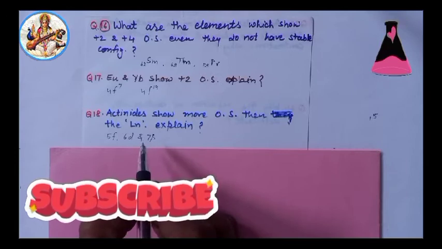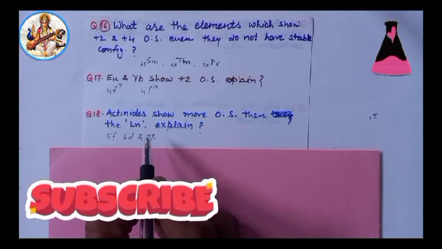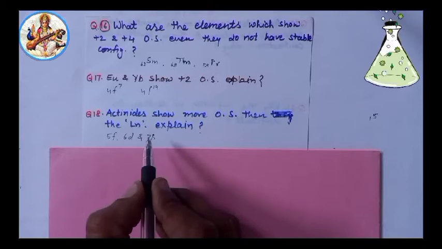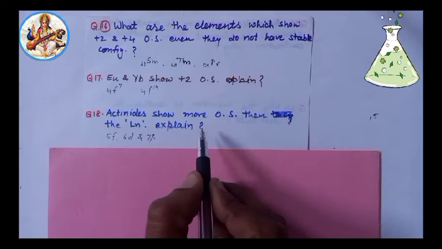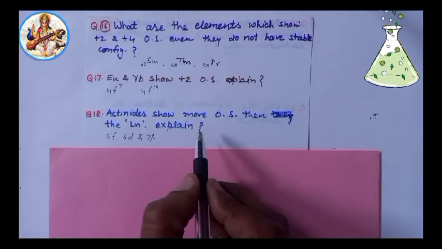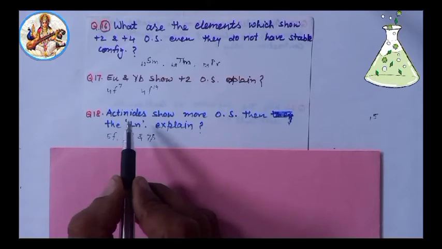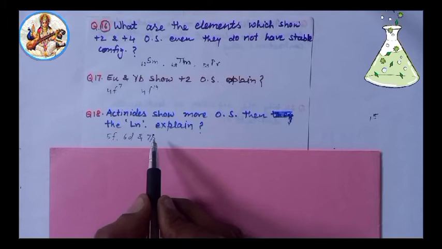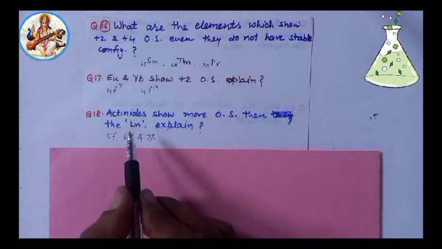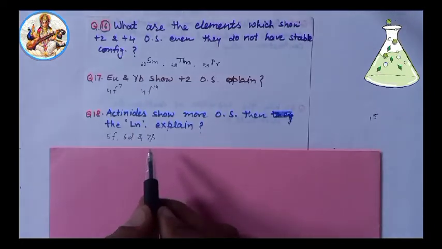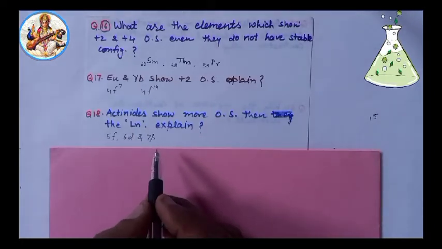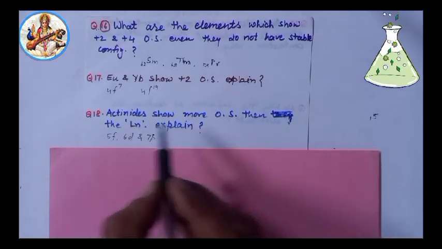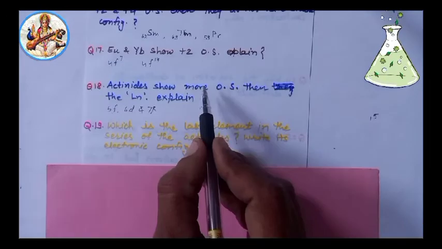Thus, all these electrons participate in bond formation and the elements show more oxidation states.